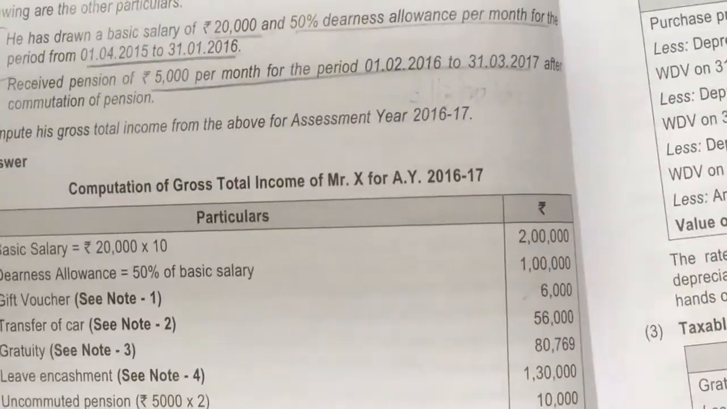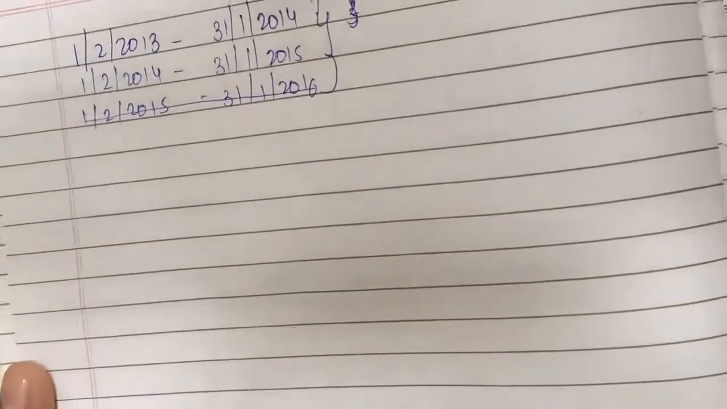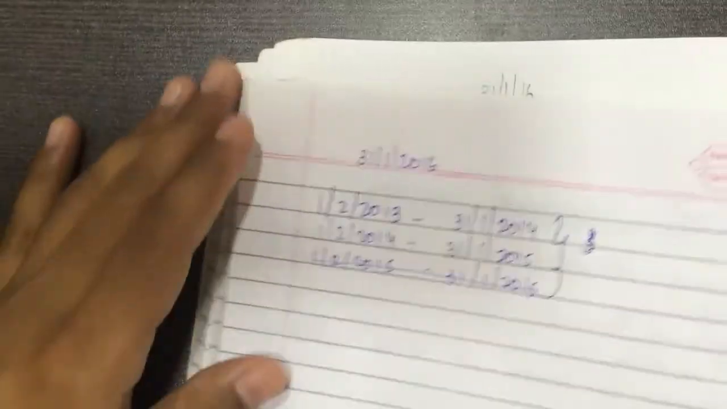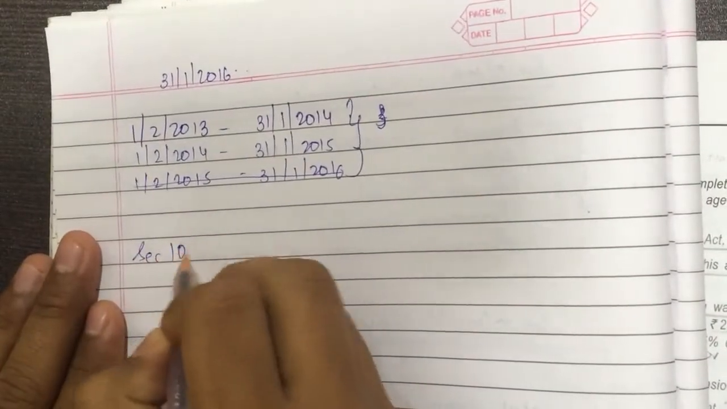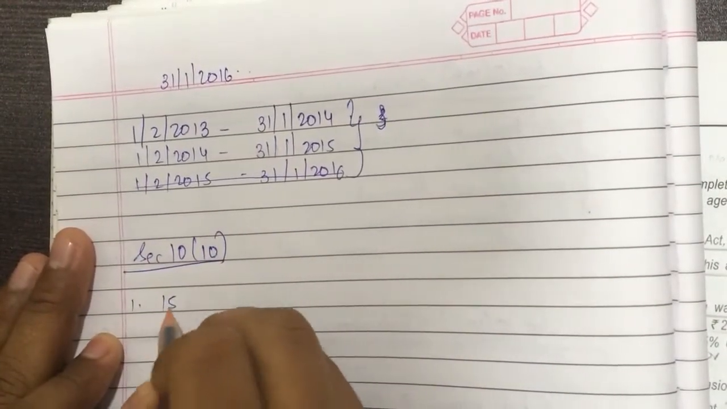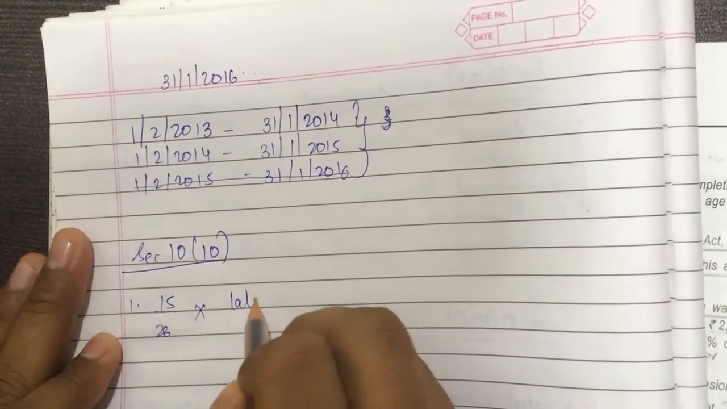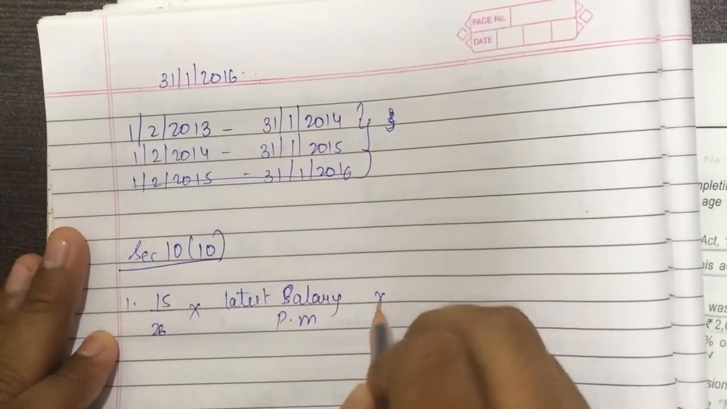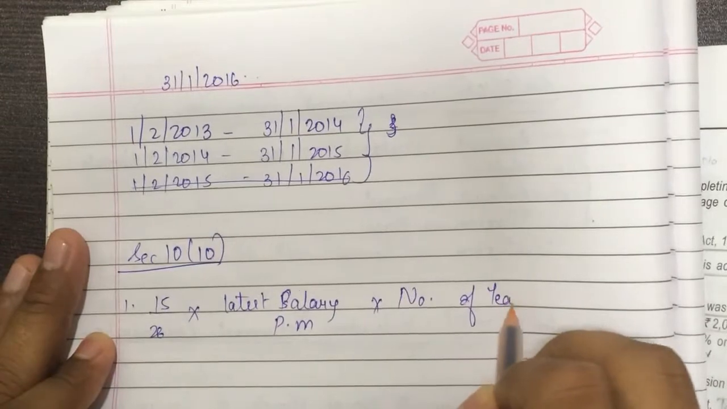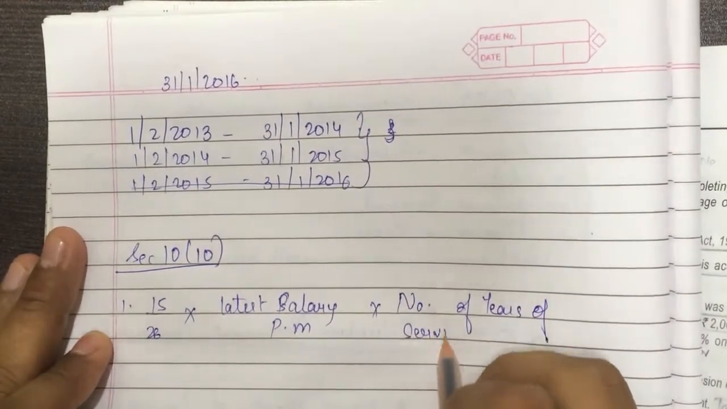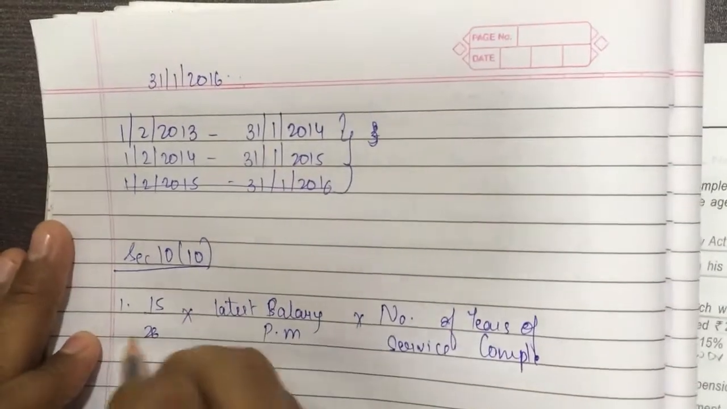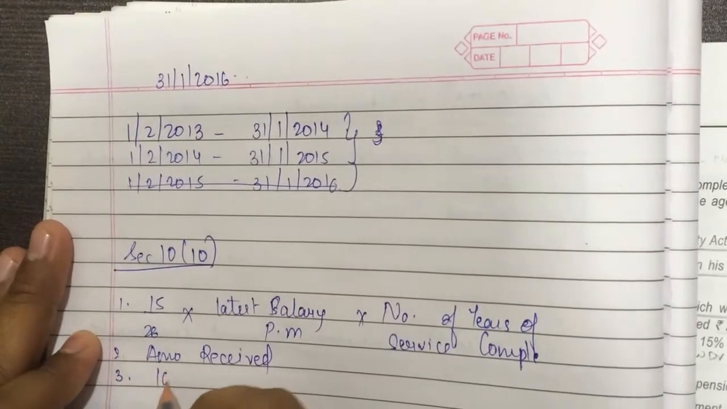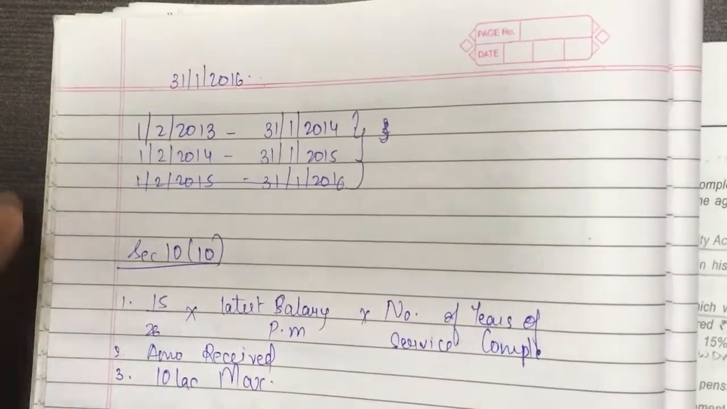Gratuity. Now we'll calculate gratuity. Okay, I'll solve gratuity for you all now. Don't worry, I'll solve gratuity. At least this much I can do. Section 10(10). First, 15/26 into latest salary per month into number of years of service completed, amount received, 10 lakhs max. Okay, whichever is lower.